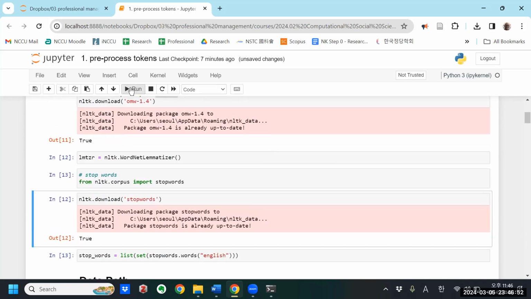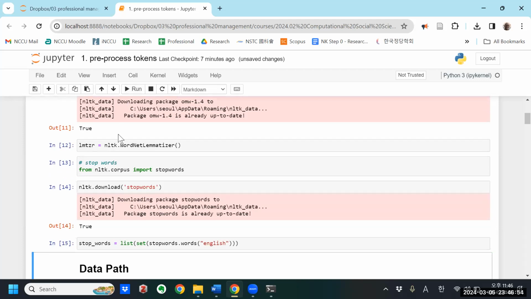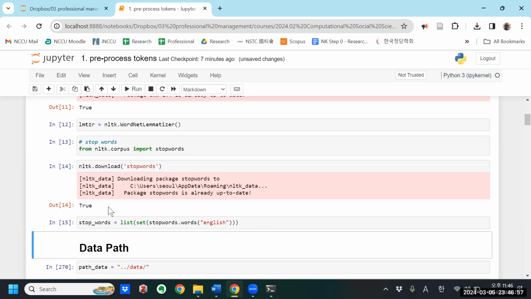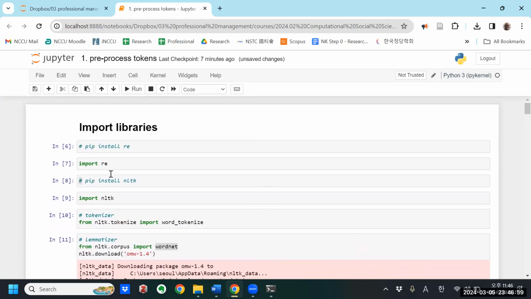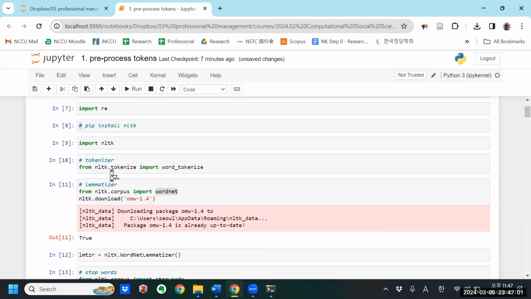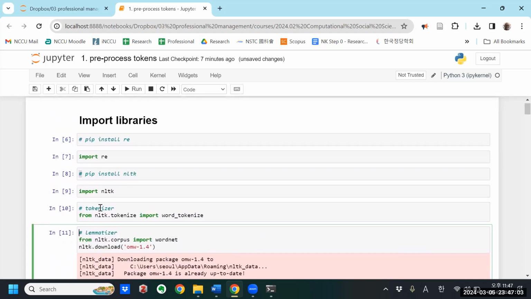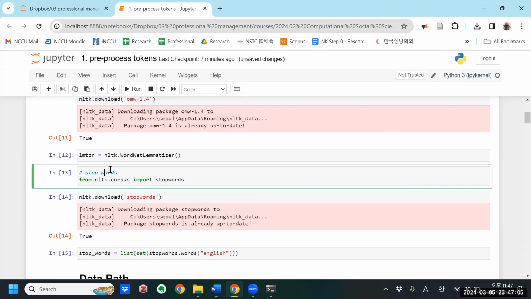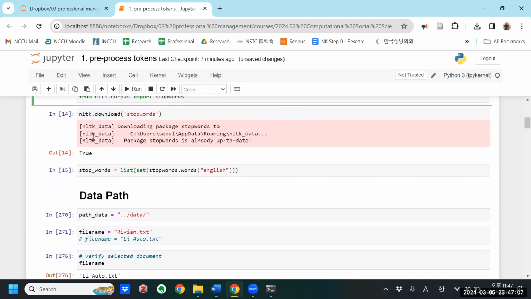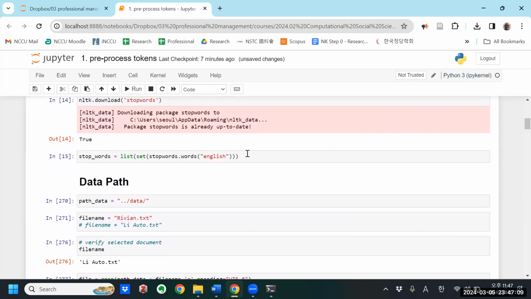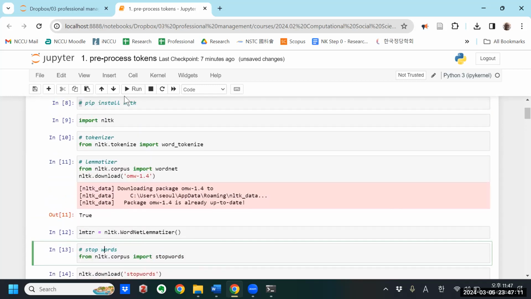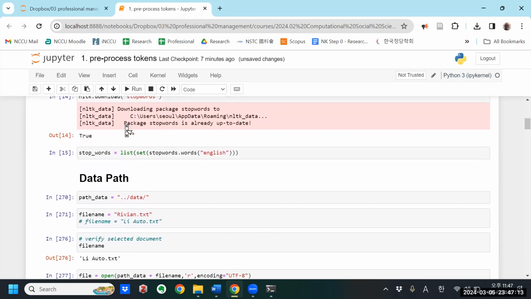Okay, run this. This is just getting prepared. These are all the libraries and tools that I'm importing to tokenize, to lemmatize, etc. Downloading all the stop words, etc. So once you've done this, if you didn't generate any errors here, then you have all the tools you need.